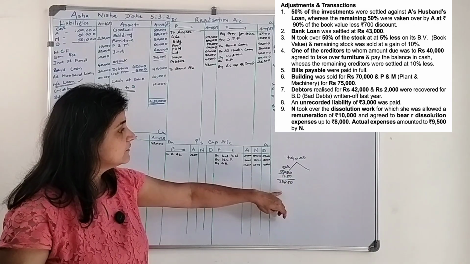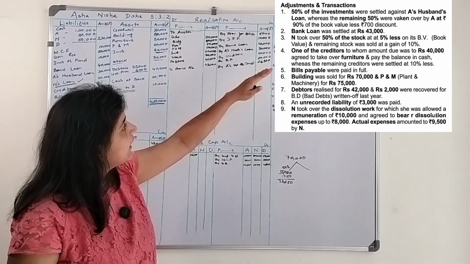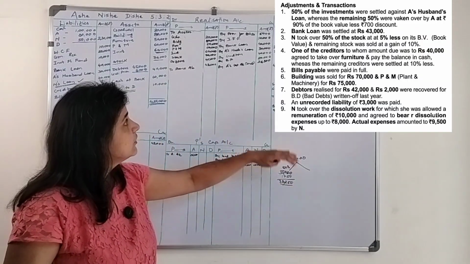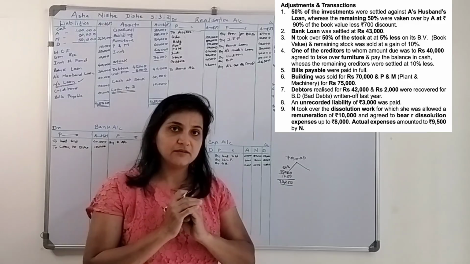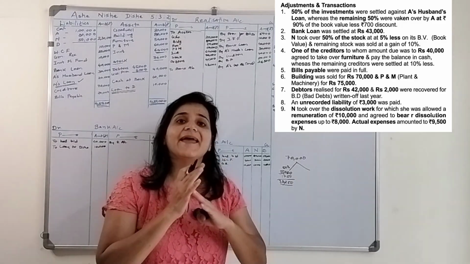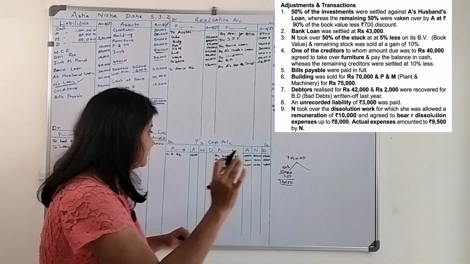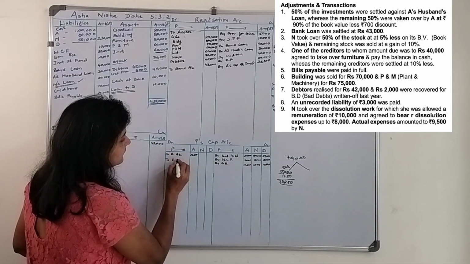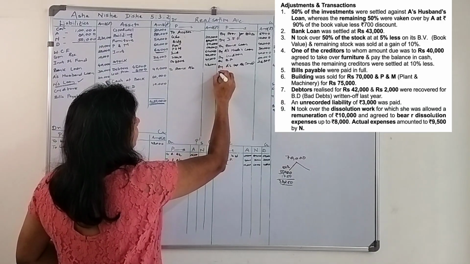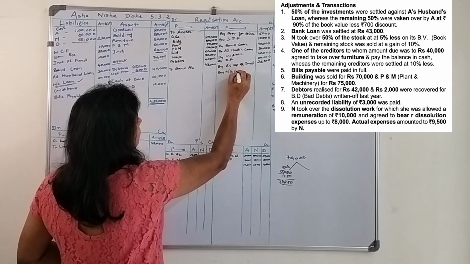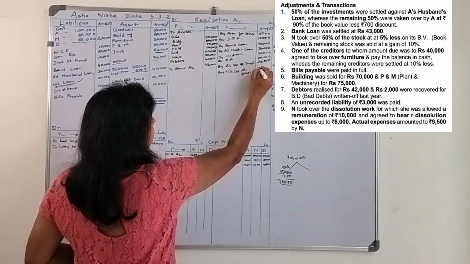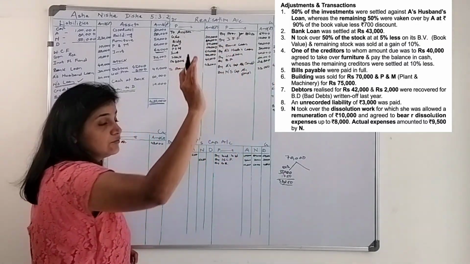33,250. This is the value at which he took over the stock, and the remaining stock was sold. First let's pass the journal entry for this. N took over 50% of the stock, N is taking over the asset, so the firm's liability towards N reduces. What will be the journal entry? N's capital account debit to realization account, 33,250 by N's capital account. This is related to stock. Fine, this one is done.